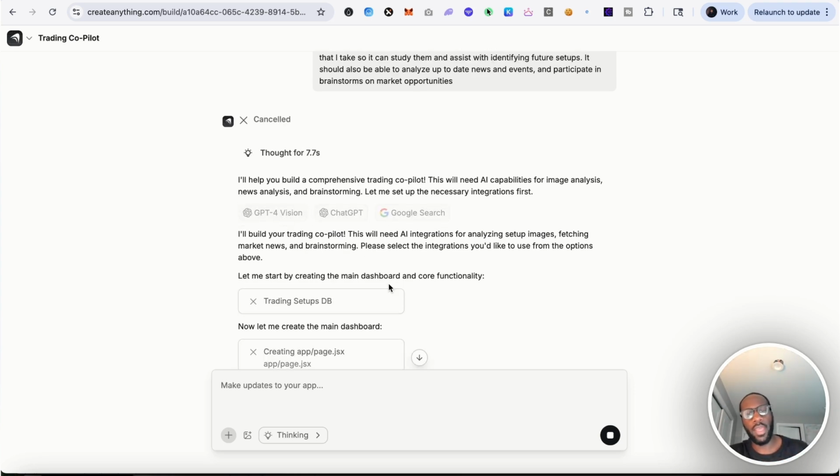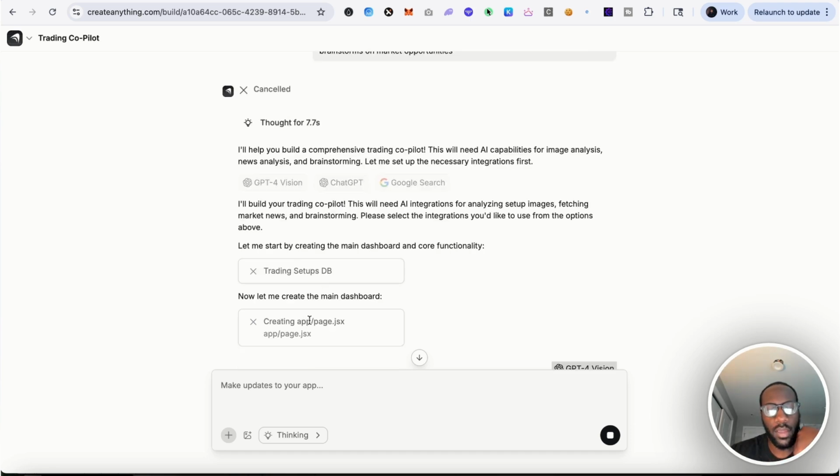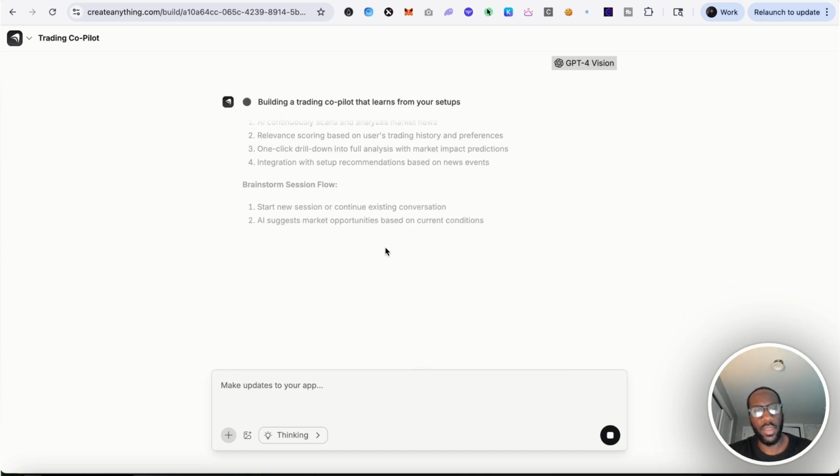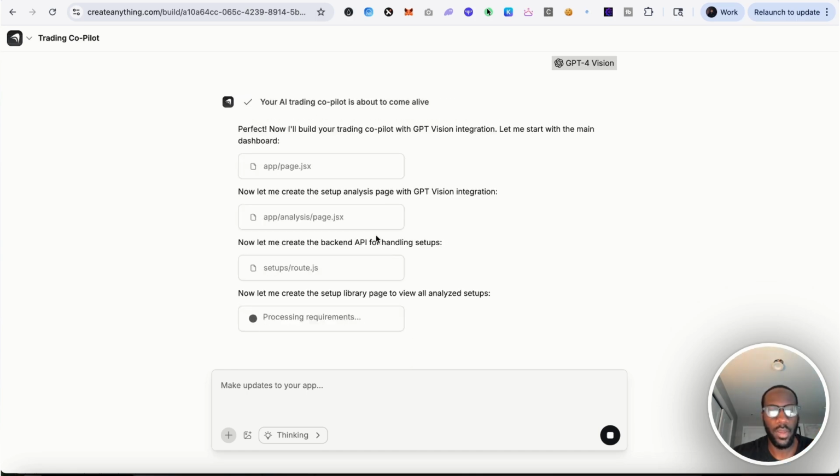So interesting. I don't know if it was creating the main dashboard and it stopped when I chose this, or if I was supposed to wait, but I guess we'll see. All right, so we're continuing forward. Setup analysis page, backend API, setup library page. And I'd say this is one of the areas that does set it apart. And this is without me having used it extensively, but the fact that it's doing the backend and if it is connecting directly to the database, then that would save people a lot of time for sure.